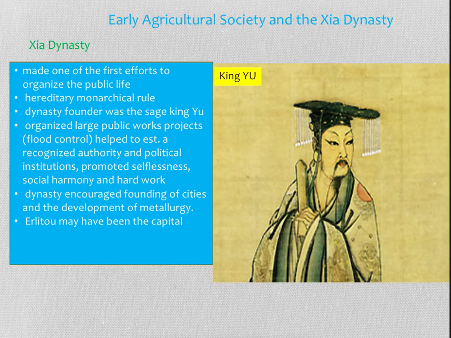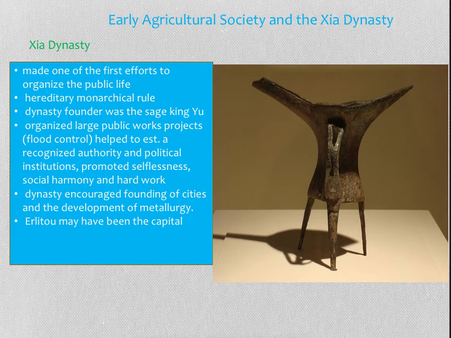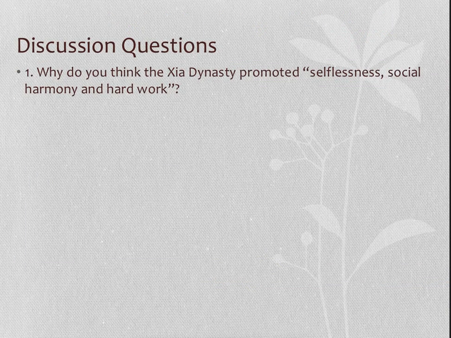So the dynasty encouraged the founding of cities and the development of metallurgy, especially bronze metallurgy. That was going to be very big until we come into iron. Erlitou may have been the capital, from some of the excavations we've seen. And this is some of the metallurgy that they made, a possible Jia wine jug here. So your first discussion question: why do you think the Jia dynasty promoted this idea of selflessness, social harmony, and hard work?